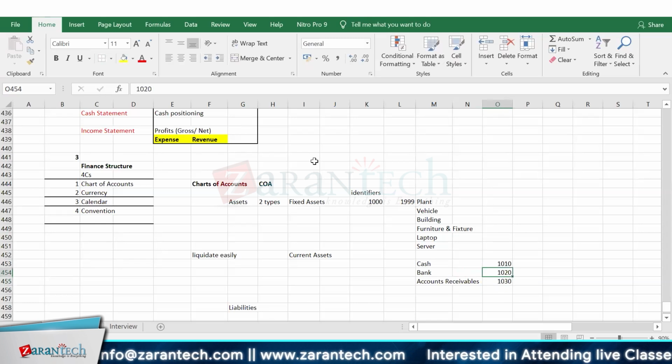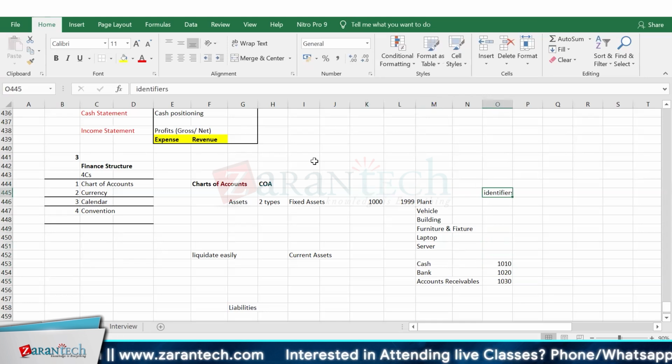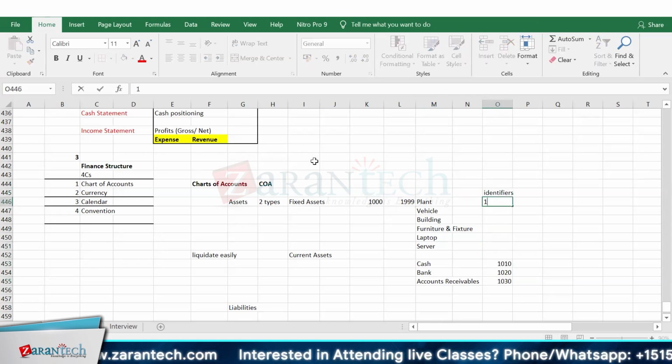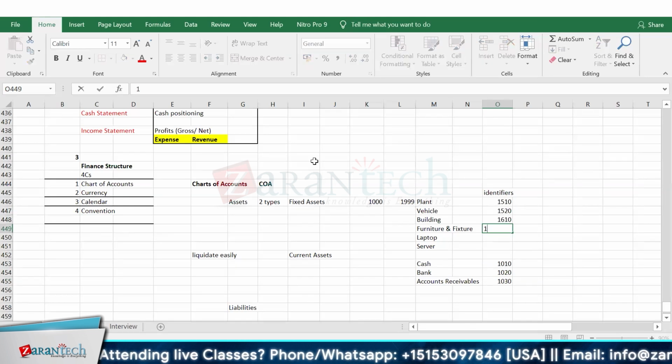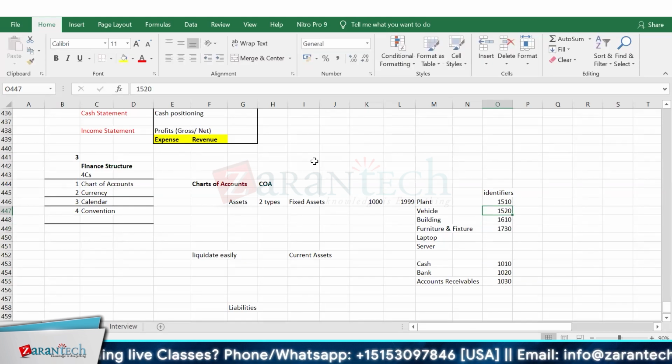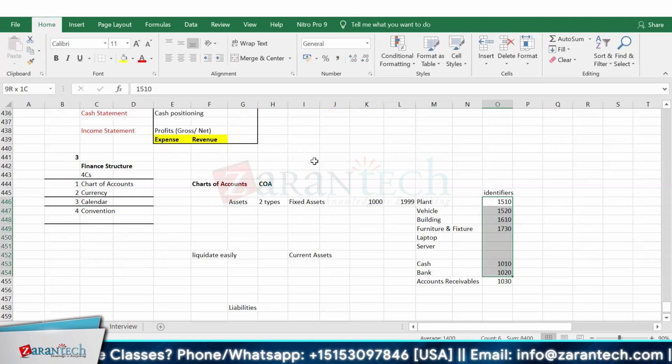Basically, I'm assigning identifiers. For plant, I want to give 1510, 1520, 1610, and 1730. Now, how am I defining or assigning these numbers?